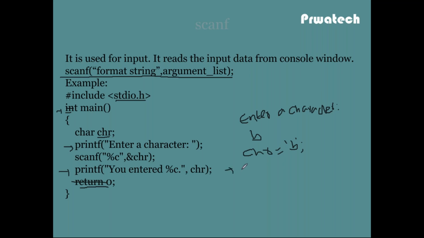The output is you entered, and %c is the character chr. So what input is read from the console window will be displayed. You entered B. So this is the output.